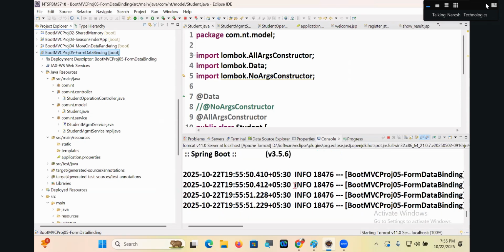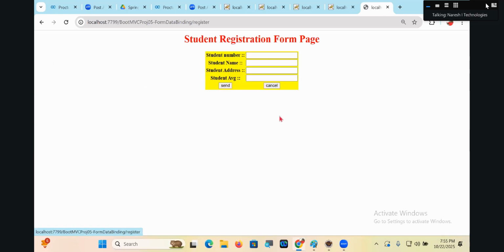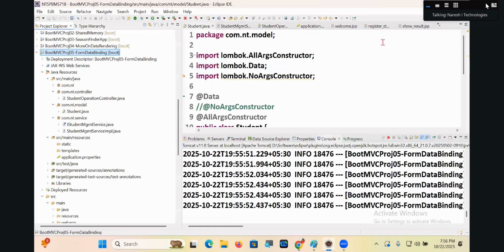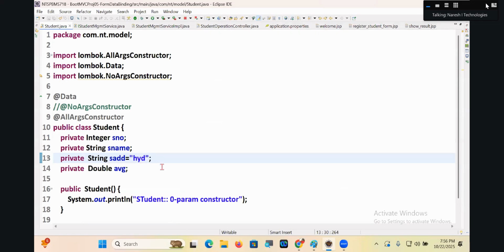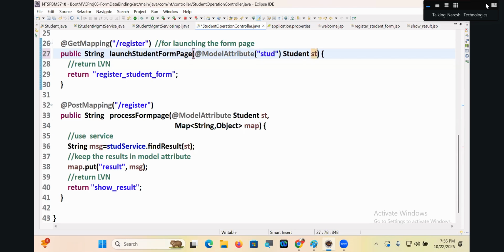Unfortunately, it won't come. Why? Traditional HTML tags cannot be linked with the Java object data. How can you link it? See, is it coming? Sir, when you launch the form page, where are you creating the model class object? Fine. Let me fulfill your desire for that also. Go to the controller class. This @ModelAttribute is planning to create the object. Okay. I'll put another model attribute. What is there? Stud, Student. On the launch of the form page also, I'm trying to create an object. Then the default value Hyderabad will be there.